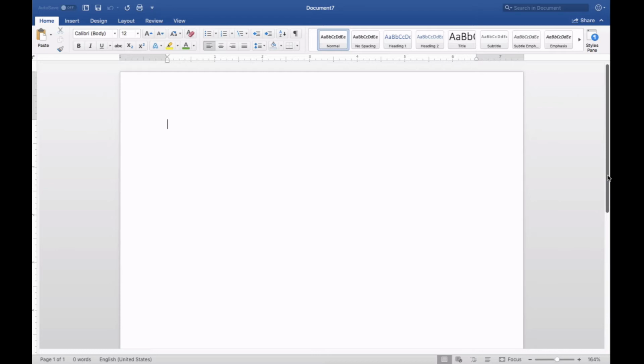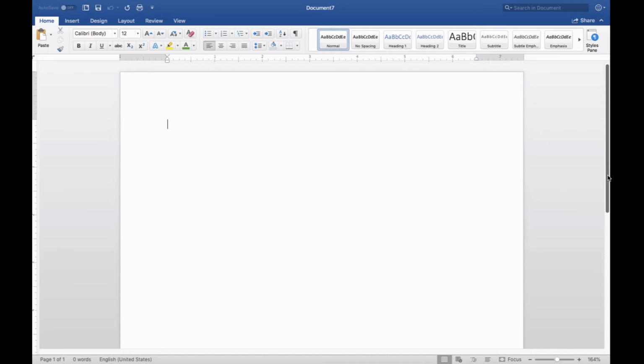And you can download Office for Mac, Office for PC, and access programs such as Word, PowerPoint, Excel, etc. All for free. So I am a Mac user and I'm using Word.